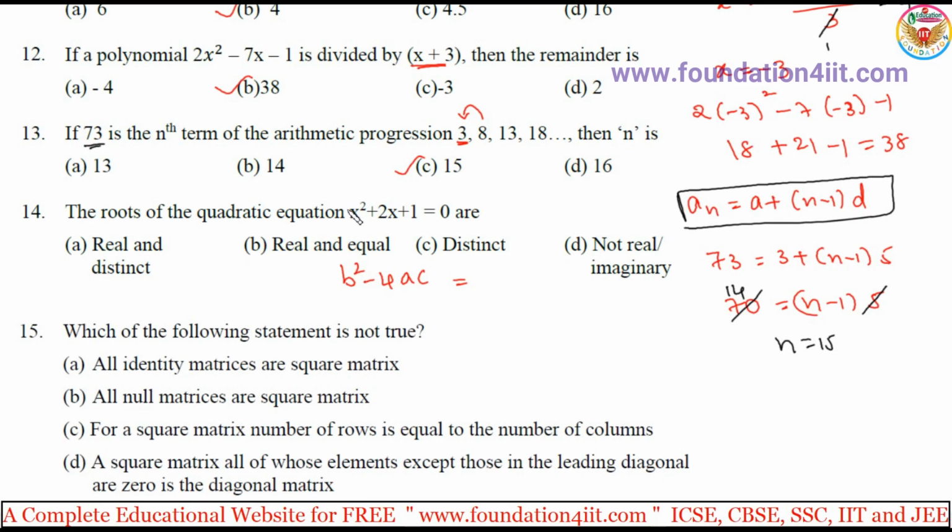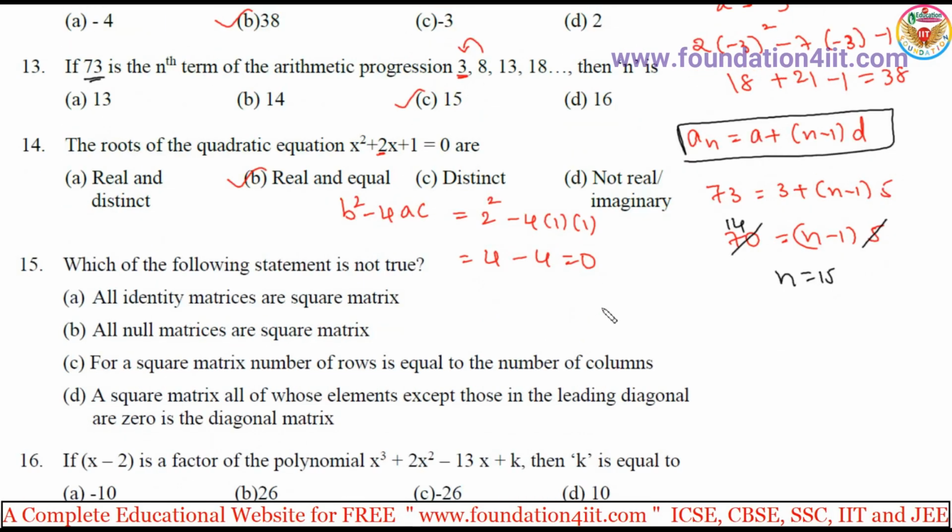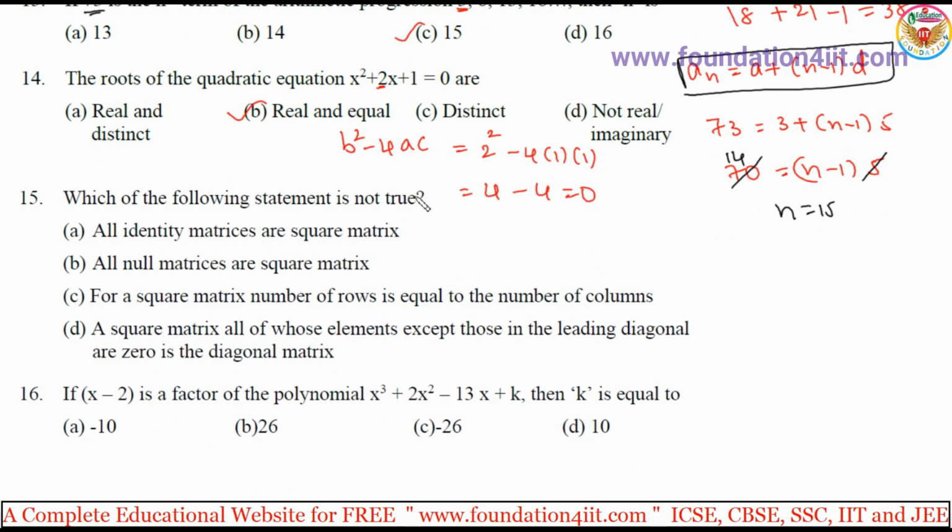X square coefficient is a, x coefficient is b, and c is the constant. So 2 square minus 4 into 1 into 1, 4 minus 4, 0. If discriminant is equal to 0, roots are real and equal. If greater than 0, real and distinct. If less than 0, imaginary. Okay, and this 15, 16 also will come under section A.